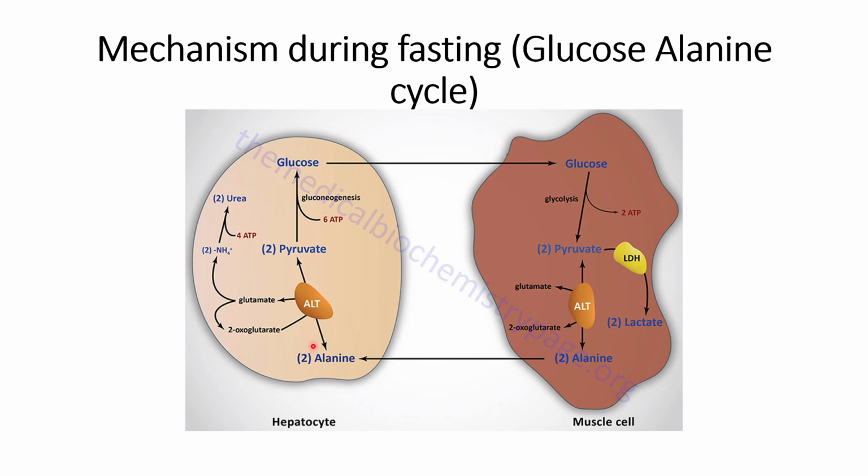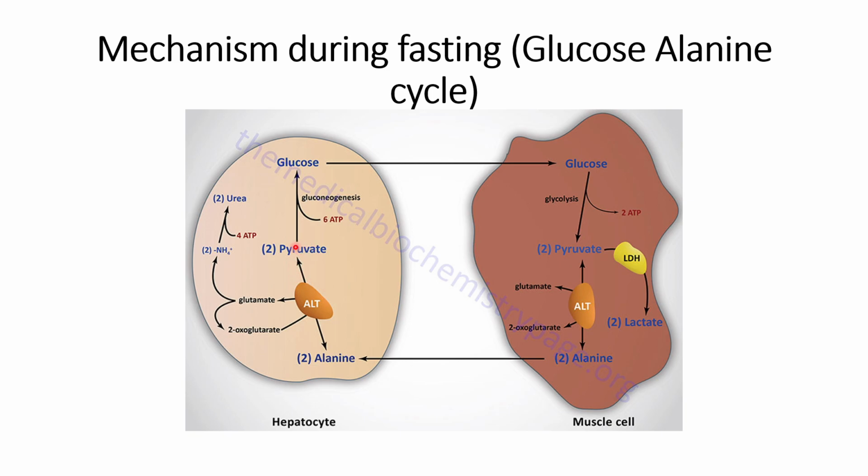In the liver, with the help of this ALT, it will again be converted into the pyruvate, and this pyruvate can then be utilized.